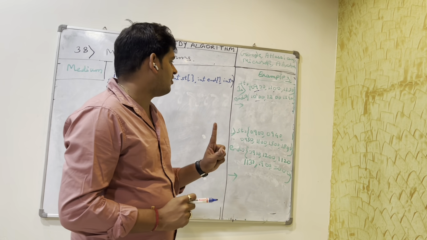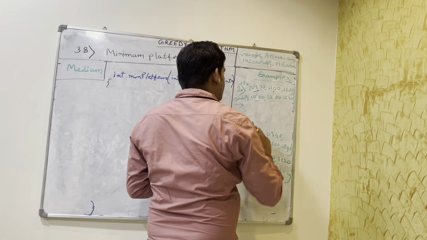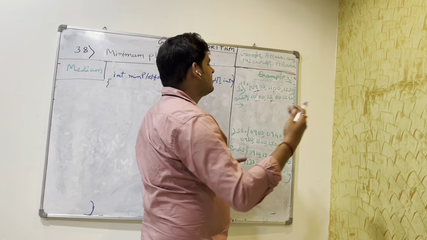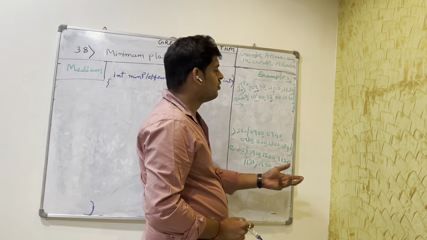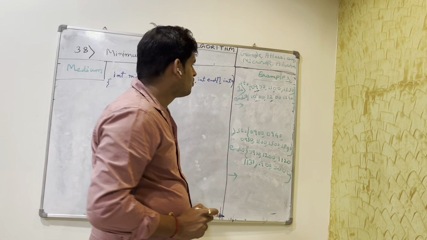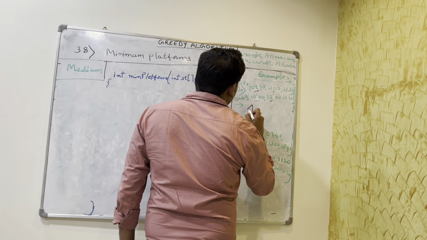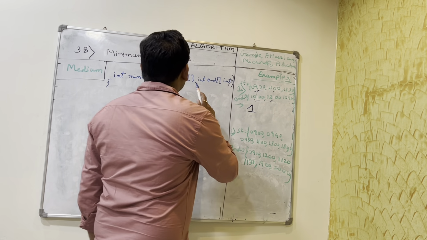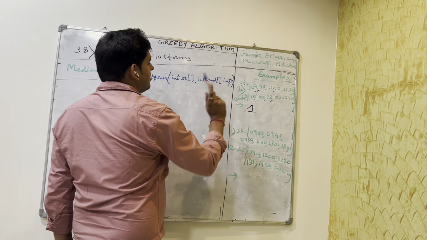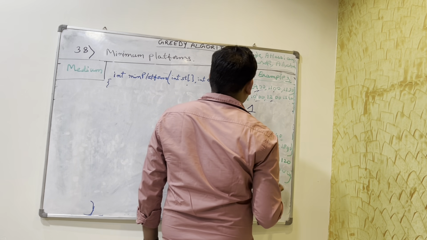Say if we had one platform, the first train comes at 9, goes at 10. Then the next train comes at 11. Can it come in the same platform? Yes, it can, and goes at 12. And the next train comes at 12:30 and goes at 12:40. So with one platform, we can accommodate all the trains. So what would be our answer? Only one. We need only one platform to accommodate all the trains. Okay, this is the arrival time and the departure time of the train, and these are the number of trains. We find the minimum number of platforms that we need to accommodate all the trains.